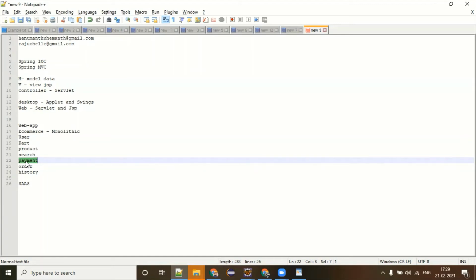Also, it is lightweight. If it is lightweight, then it is very easy to do scaling, that is, horizontal scaling. If you find the user module is having a heavy load, you can immediately replicate the user module and make another instance available immediately, and there is no manual work. It's all automatic nowadays.